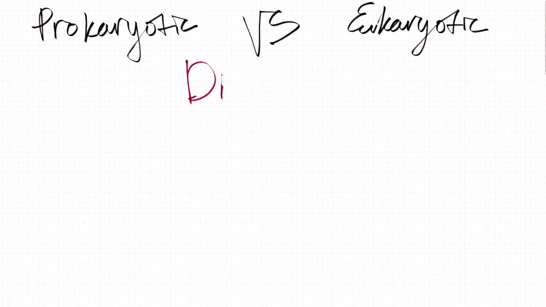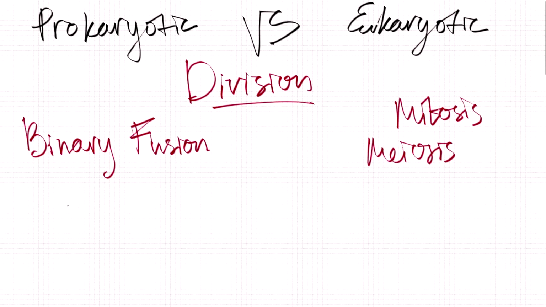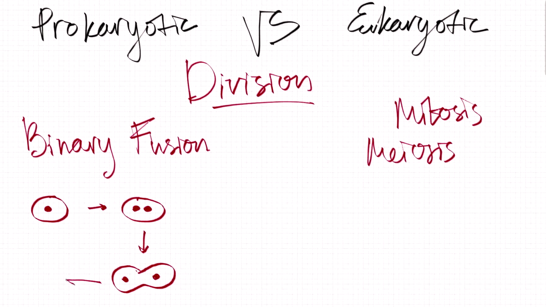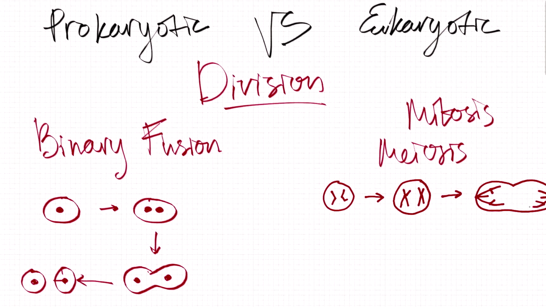carry out their functions normally. The fourth point is division. Prokaryotic cells divide by a process called binary fission that basically consists of DNA replication, movement to the poles, lengthening of the cell, and finishing with separation. The two daughter cells are complete clones of the mother cell. In eukaryotic cells, there is a more complex process of division called mitosis that we will touch on later, as it is highly complex to describe in two sentences.